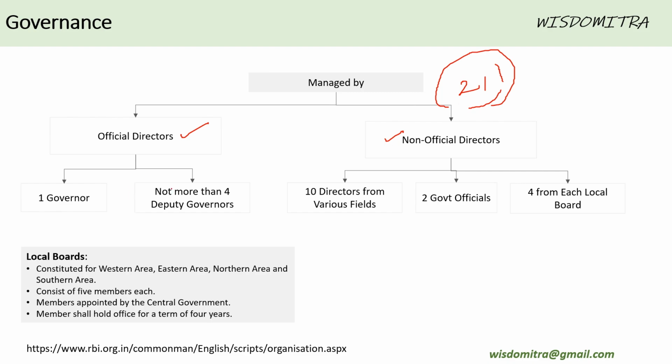And the local board of RBI is constituted for Western area, Eastern area, North, and South, right? And it consists of 5 members each. Again, these members are appointed by central government. They shall hold office for 4 years.